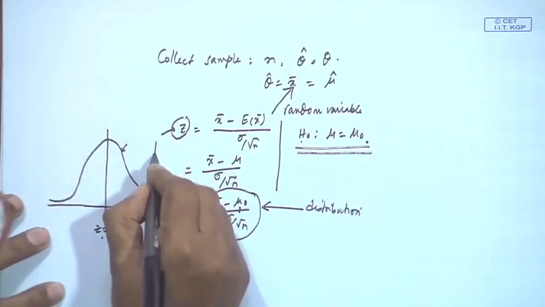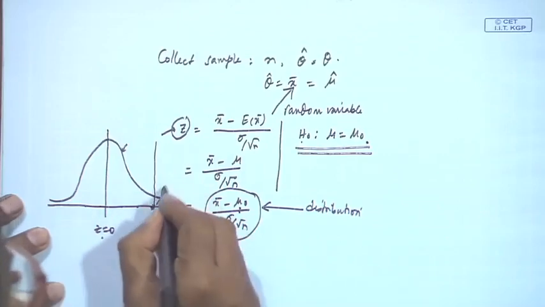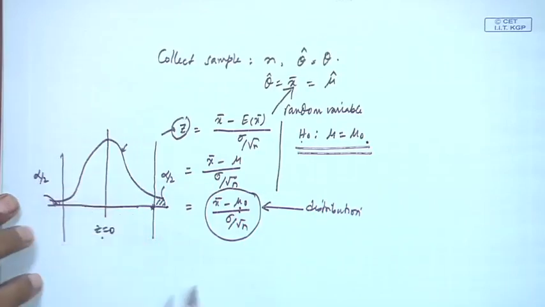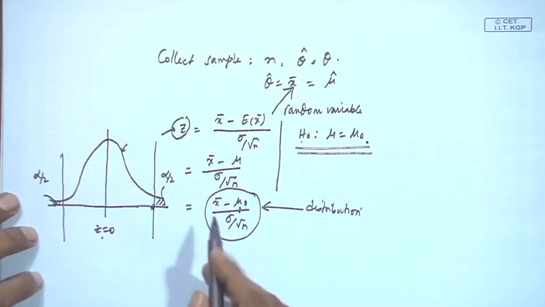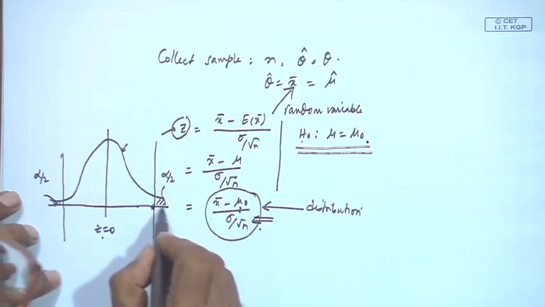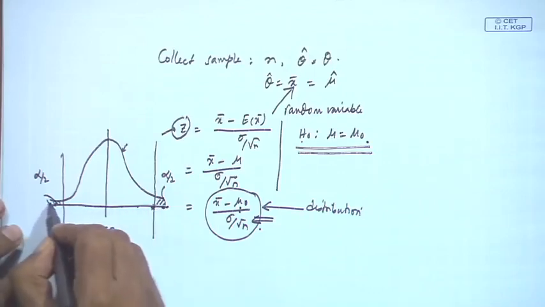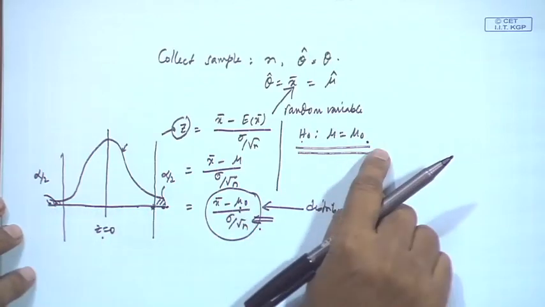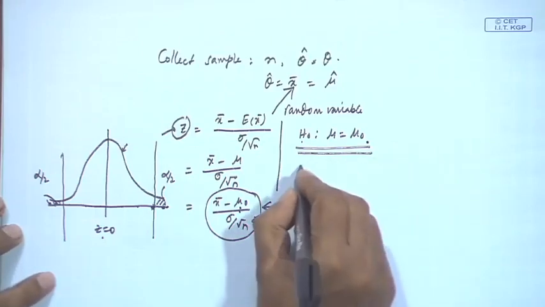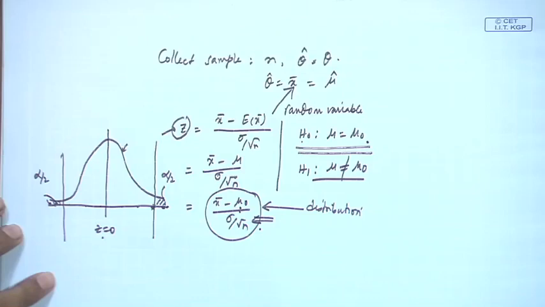So, that is why we will frame the critical value on this side, this is your alpha by 2, and on this side, sufficiently away, this is your alpha by 2. What we mean to say is, if the computed statistic, in this case, falls in the right-hand rejection region or left-hand rejection region, then we conclude that H0 is rejected, not true. That means H1 can be accepted, that is mu not equal to mu 0.